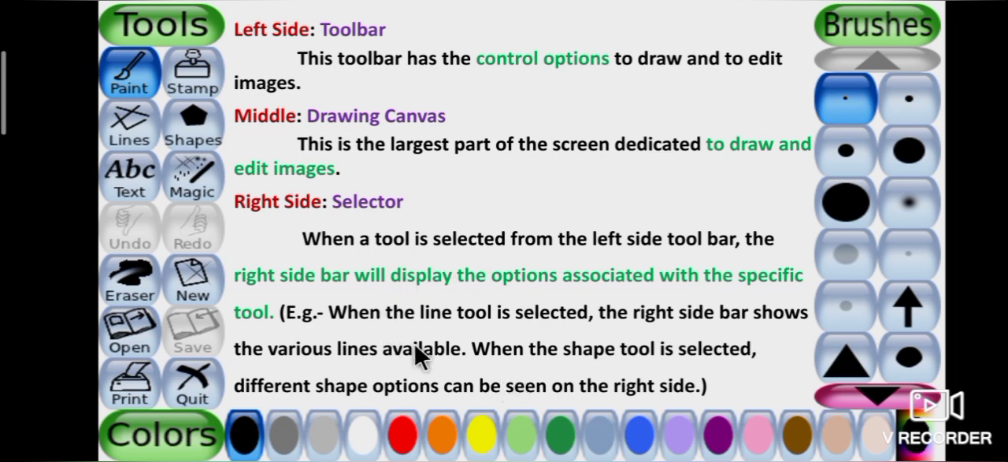So once again I repeat, students. On the left side, the toolbar is present. This middle part is called the drawing canvas. On the right side is the selector.